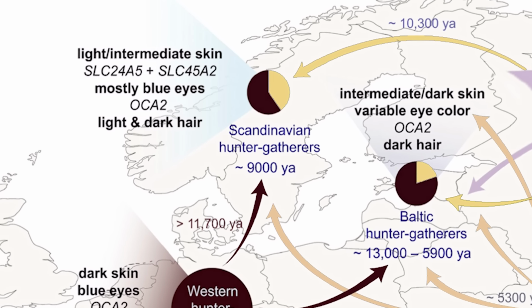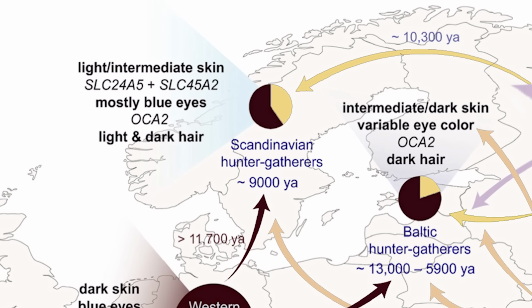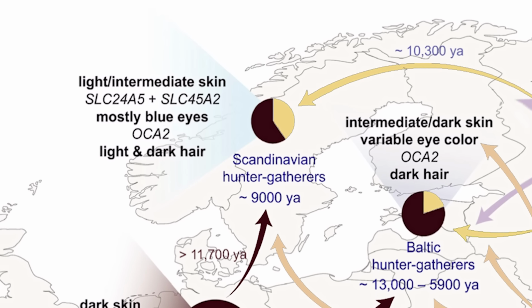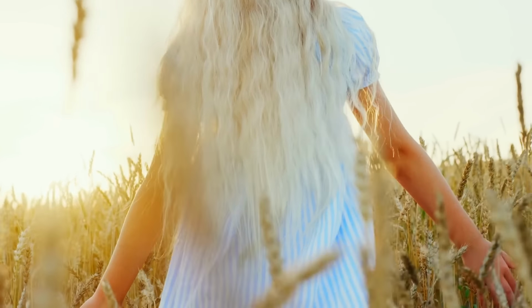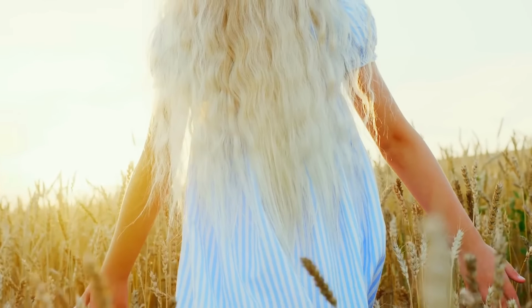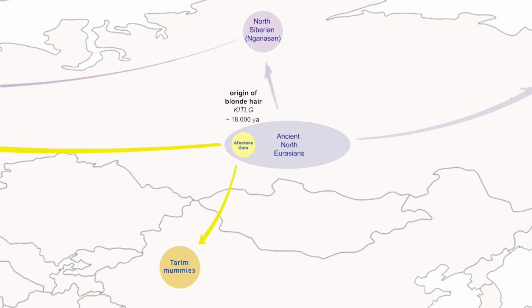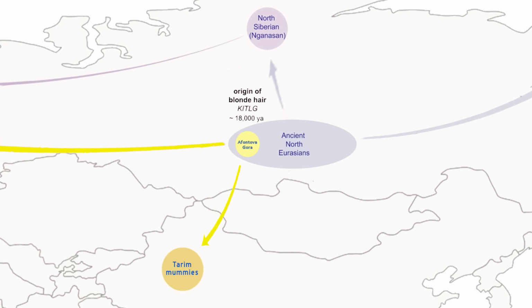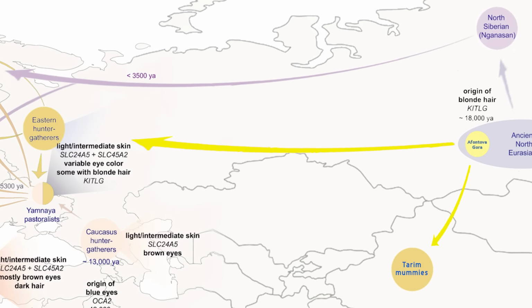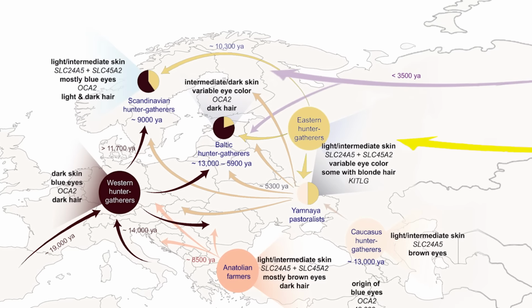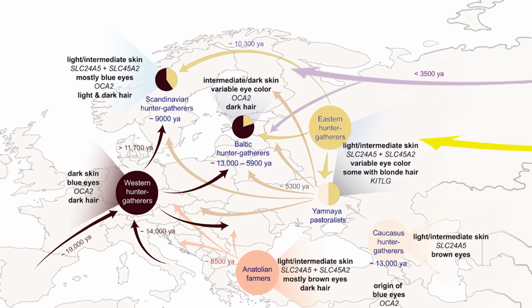And we know that this Eastern influence brought different allele frequencies into Scandinavia. One key trait, for instance, was genes linked to blonde hair. This was because blonde hair most likely originated around Siberia, with Eastern hunter-gatherers bringing these alleles into Europe, as groups of them moved west across Eurasia.